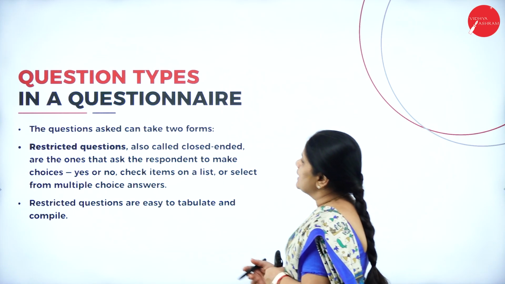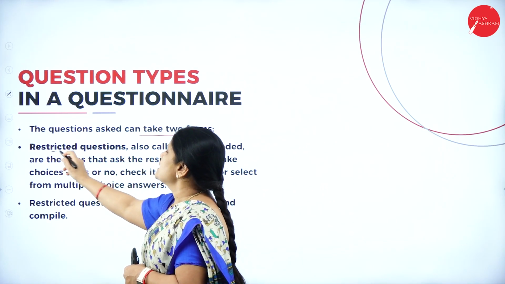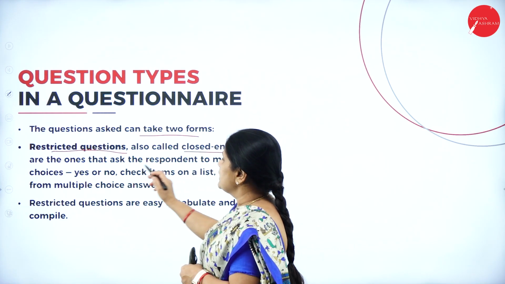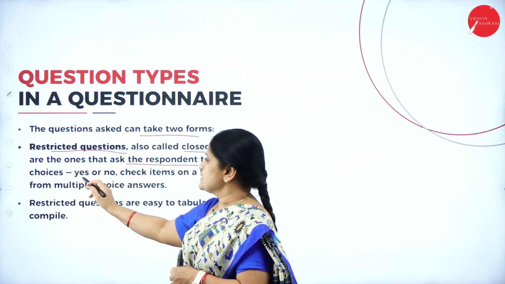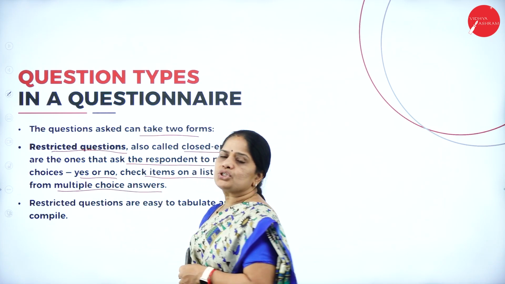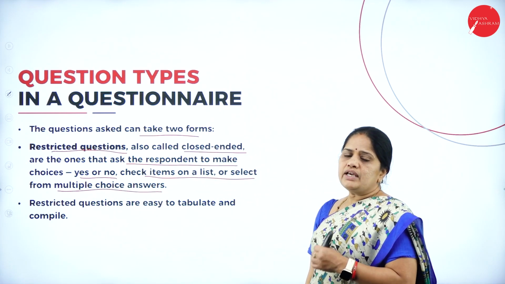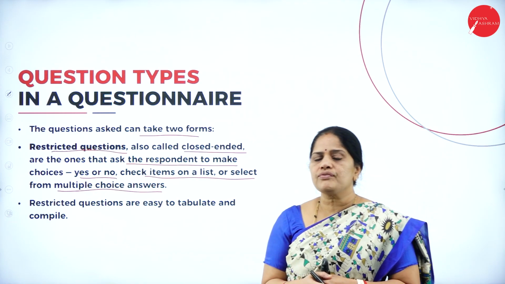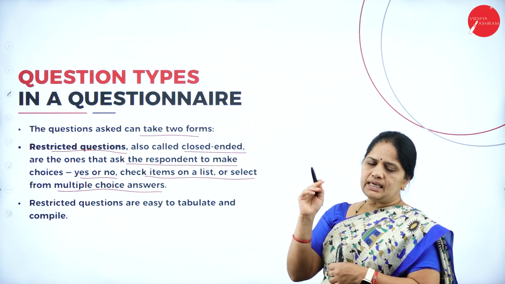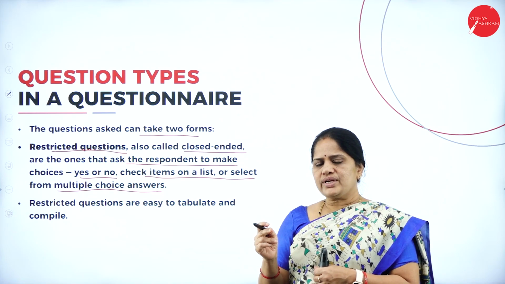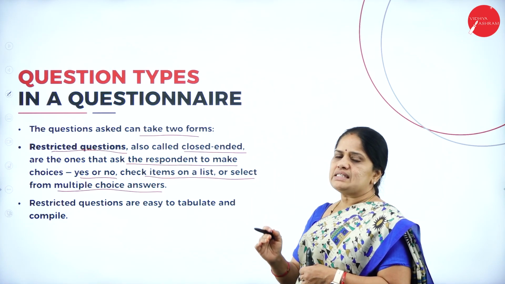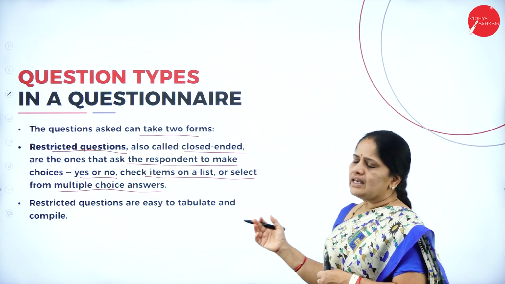The questions asked can take two forms, that is restricted questions. Now, what are restricted questions? They are also called closed-ended ones that ask the respondent to make choices. That is yes or no, check items on a list, or select from multiple choice answers. For example, if you are asking about the educational qualification of a respondent, what are the various options you will have? Whether it is SLC, PUC, degree, post-graduation, master degree, PhD, doctorate. In this way, you will have a list of options, and from any of them, he can click.